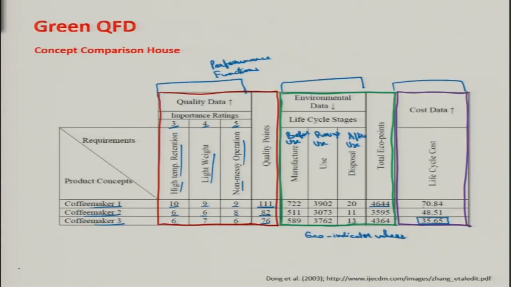The task for you is, like we have seen QFD for biscuit, I would like to request you to pick a product, or you may have already identified a product in the value engineering study. You can pick the same product, let me say the product is chair. I would request you to do a similar kind of analysis as we have seen in this green concept comparison house. This was coffee maker 1, coffee maker 2 and coffee maker 3. In place of these, you can put different materials for chair. Chair made of metal, made of wood, made of plastic.